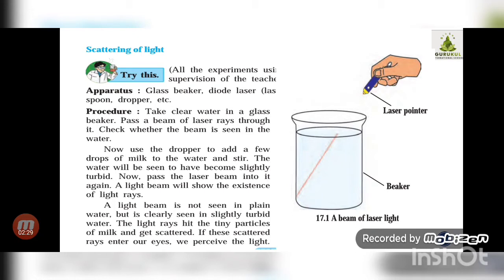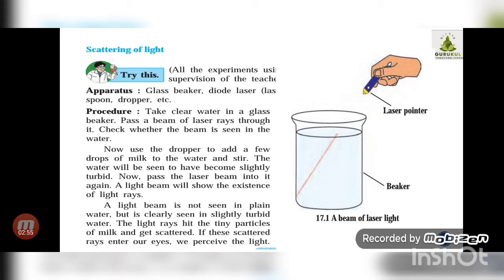Now let us try to understand the experiment which is given in our textbook. The apparatus given is a glass beaker, a diode laser, or you can call it a laser pointer, a spoon, a dropper, etc. What do we have to do? Take clear water in a glass beaker and pass a beam of laser rays through it.